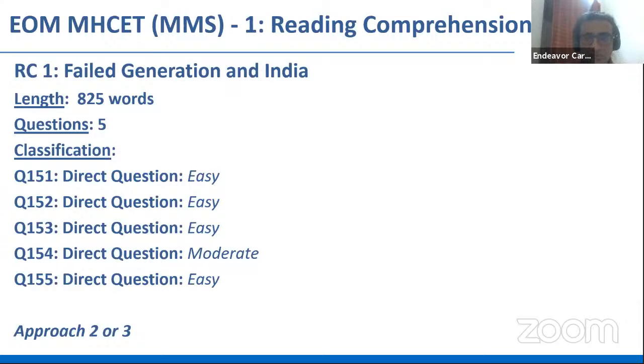So if you are an Endeavor student, in the RC lecture you would have studied approaches to solving reading comprehension, the quick ways through which you can answer the passages. If you can use approach 2 and approach 3 from what you have studied, this passage would take hardly 5 minutes, and 5 easy questions are up for grabs.